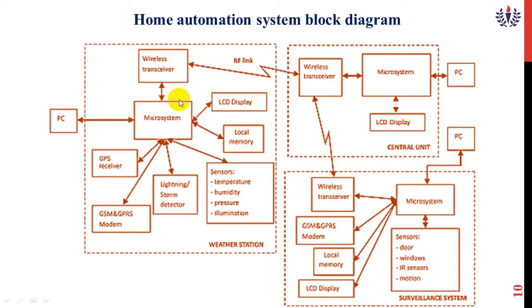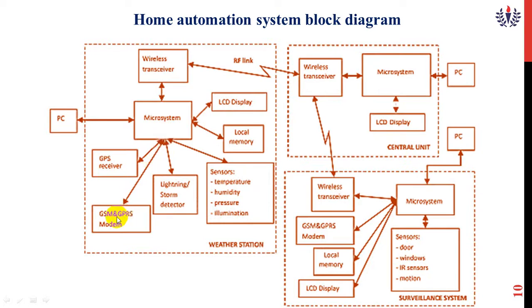When we come to the weather station, there is a microcontroller system, which is integrated with a personal computer, an LCD display, memory, and sensors to measure the temperature of that particular house, humidity level, pressure and illumination, that is, light. The next ones are devices, lighting system, storm detectors.